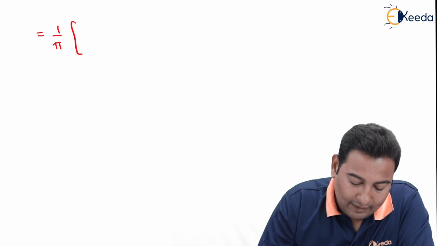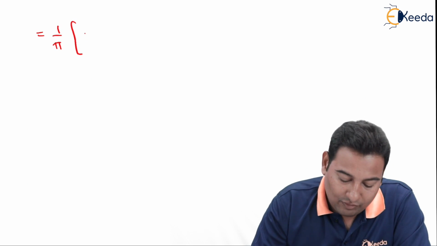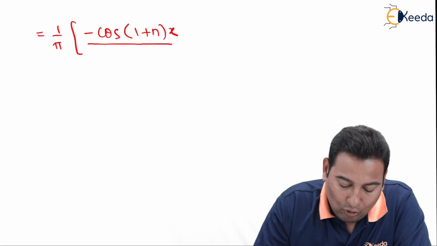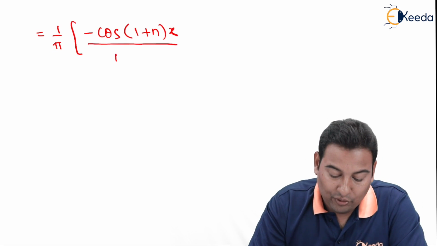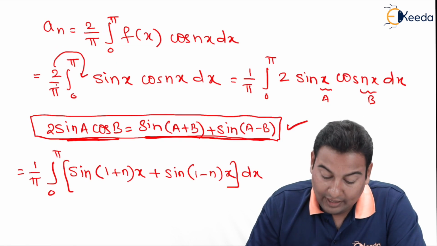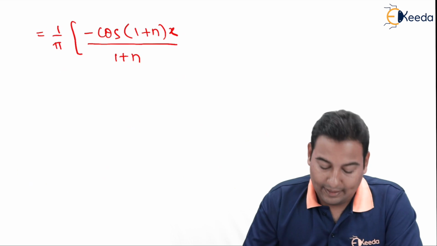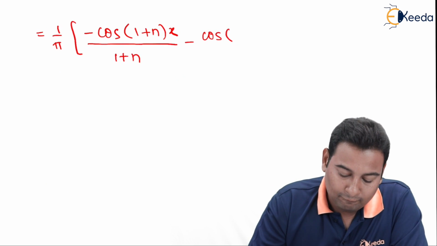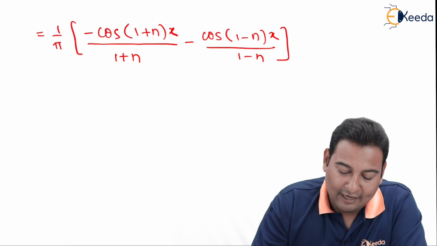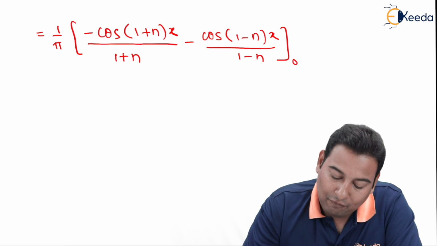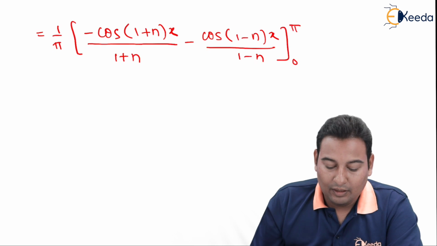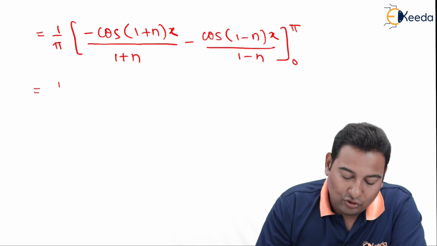1 upon pi. Let's integrate. Sin integration is minus cos, upon whatever is with x, we are going to divide by that. Second term integration, again we do have sin (1 minus n)x upon 1 minus n. And what are the limits? The limits are from 0 to pi. Let's substitute upper limit minus lower limit.